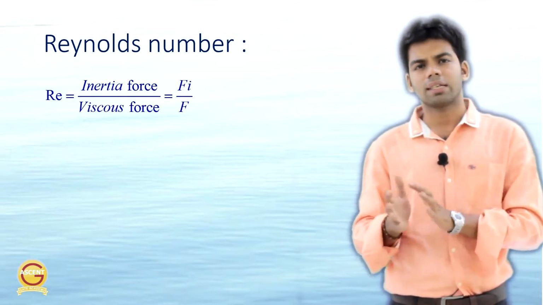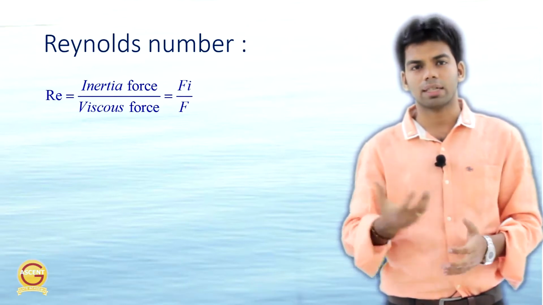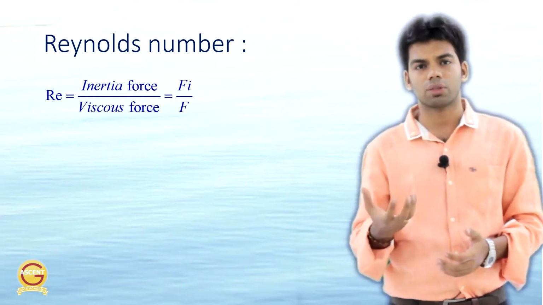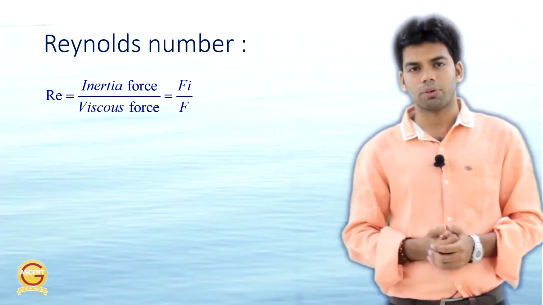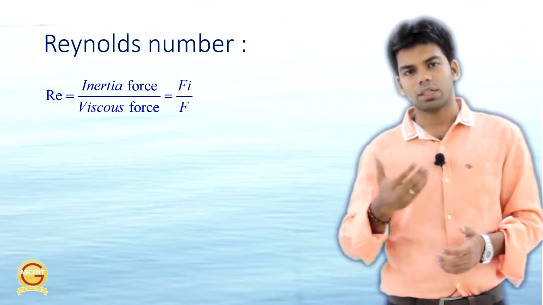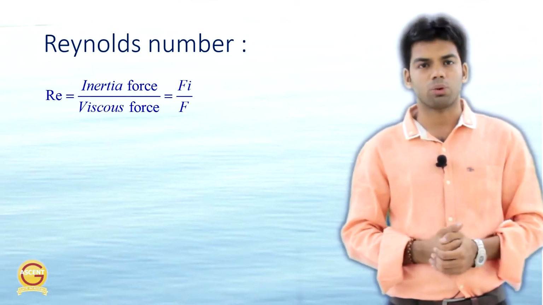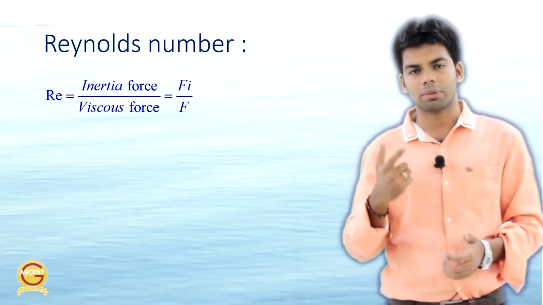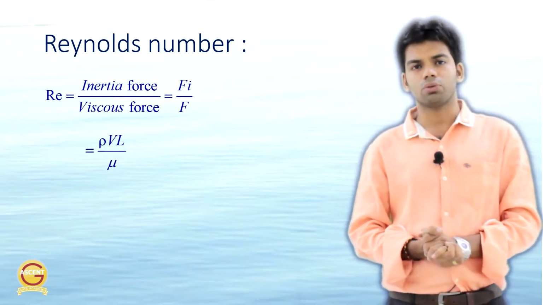Okay, so one thing is clear from here. If the velocity is more, obviously the inertia force is more as compared to the viscous force. So Reynolds number is going to be more for more velocity. And if the velocity of the flow is less, the viscous force is predominant. Viscous force is more than that of the inertia force. So Reynolds number is going to be less. Okay, so this is Reynolds number, the ratio of inertia force to viscous force.